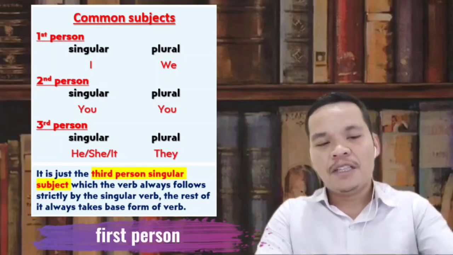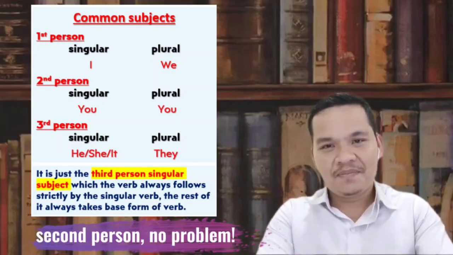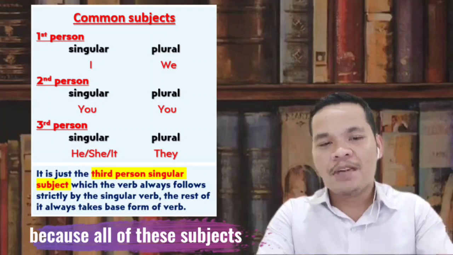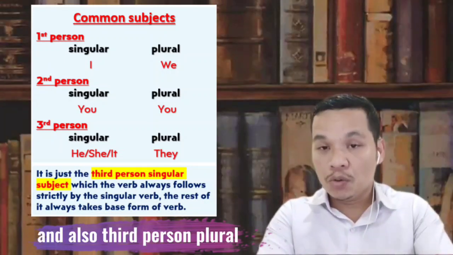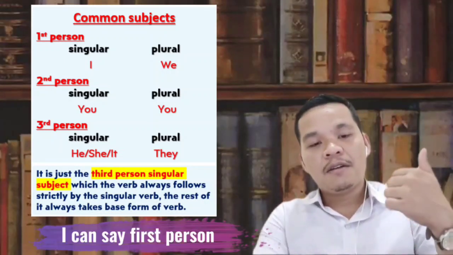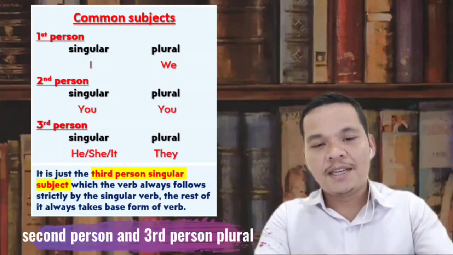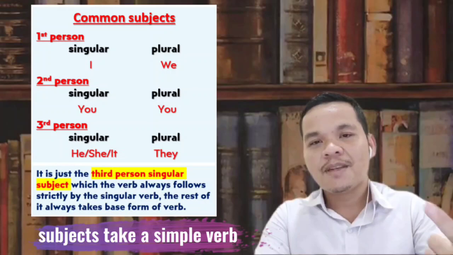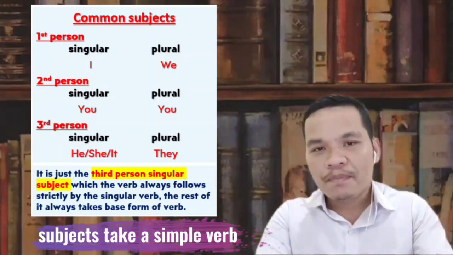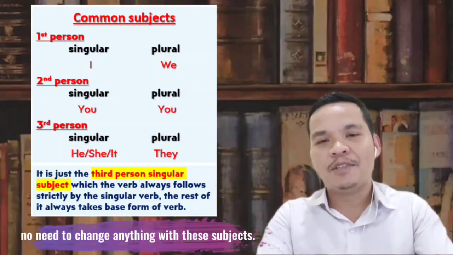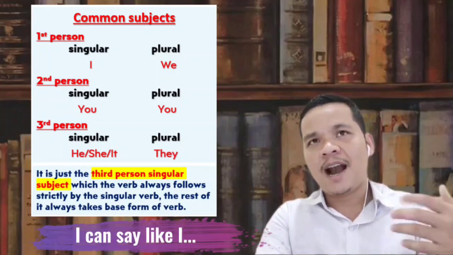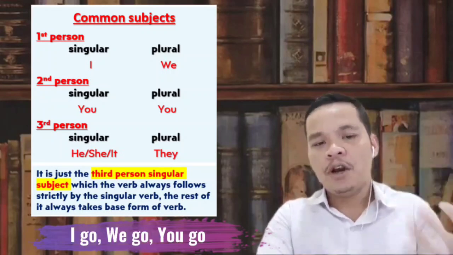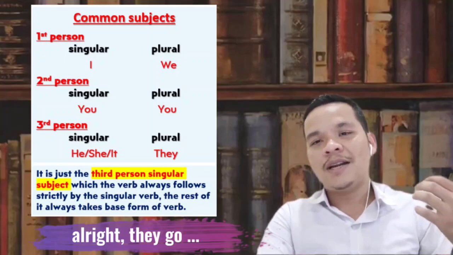All right, first person and second person, no problem, and also third person plural. I can say first person, second person, and third person plural, these three types of subjects take a simple verb. No need to change anything with these subjects. I can say I go, we go, you go, they go.